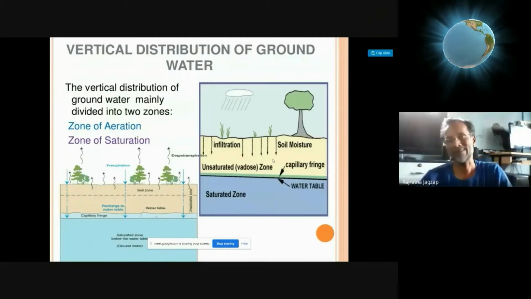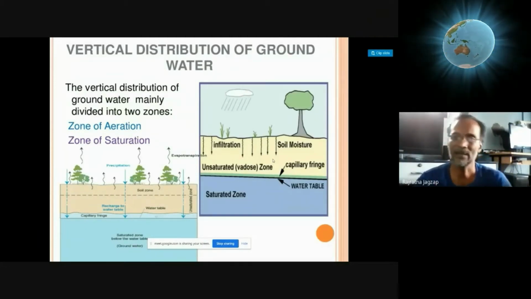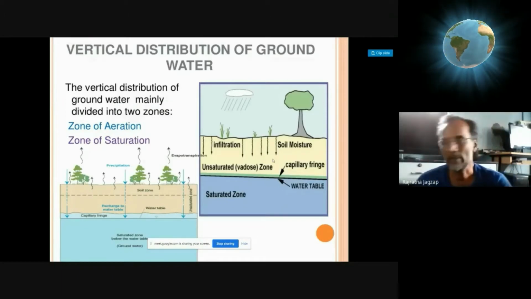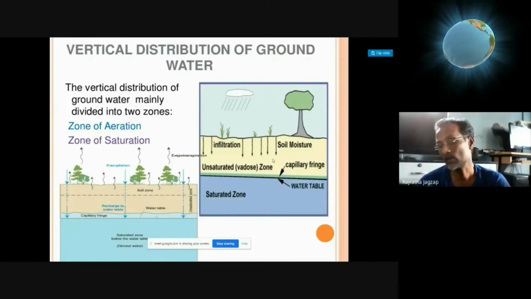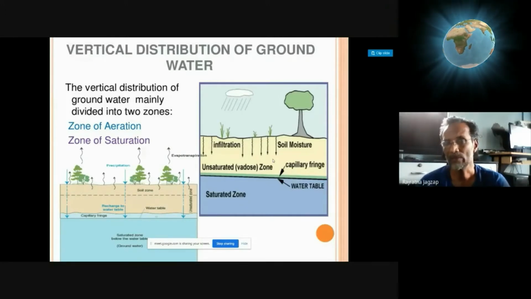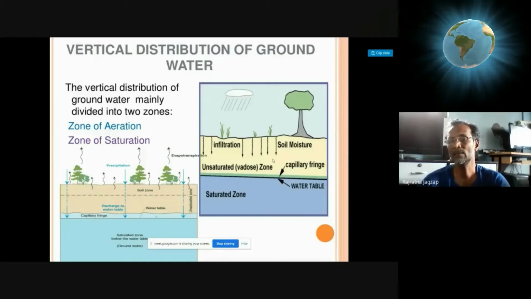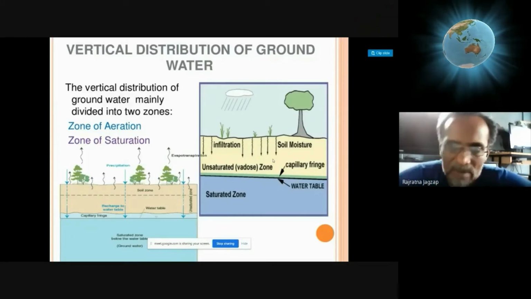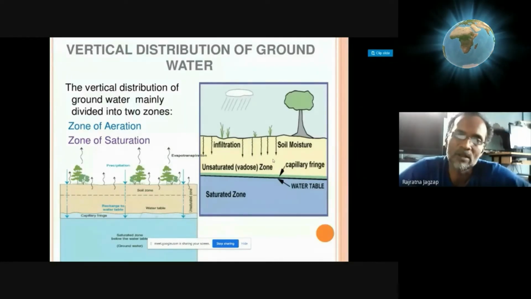If it is a dry arid region, the capillary zone will be very short, and the space above this capillary zone will be completely dry. Even the upper part near the surface will be dry because of more heat, the heat of the sun, or dry air.